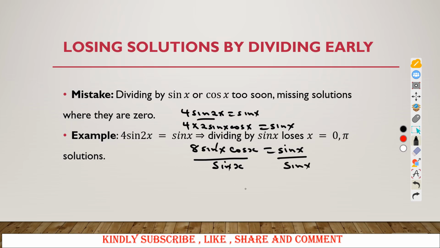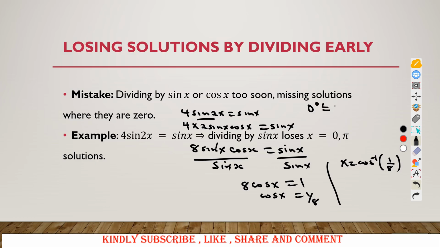So this and this cancel. You have 8 cos of x, which is equal to 1. So you go on and say cos of x is equal to 1 divided by 8. You say x is cos inverse of 1 divided by 8. But this was to be solved for 0 degrees less or equal to x less or equal to 360 degrees.